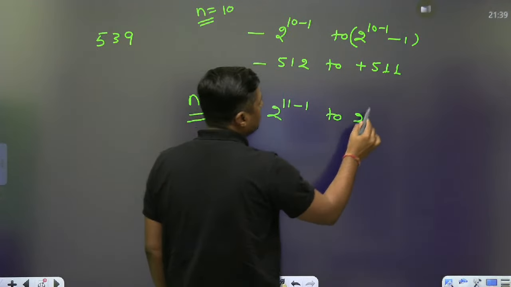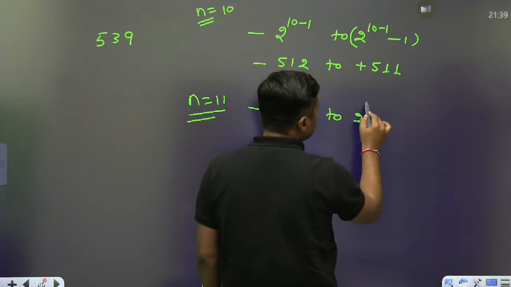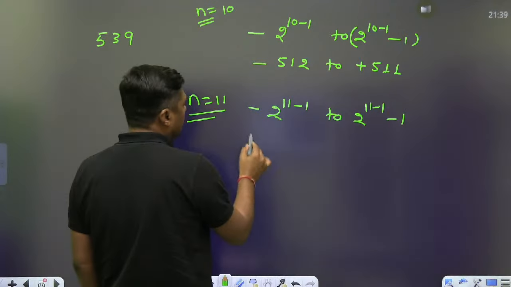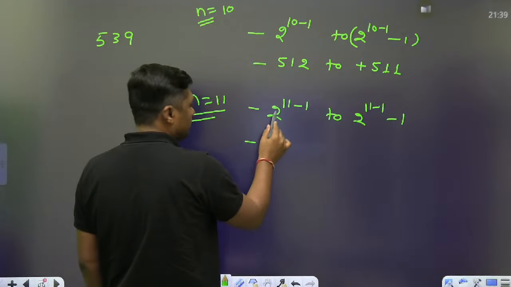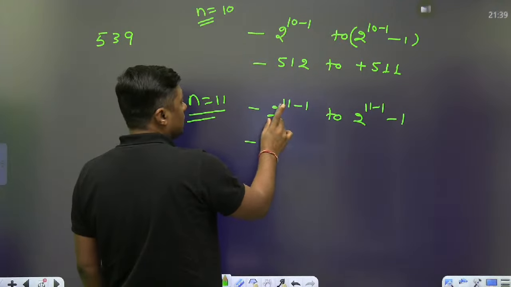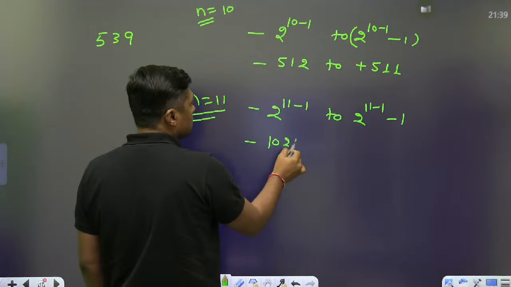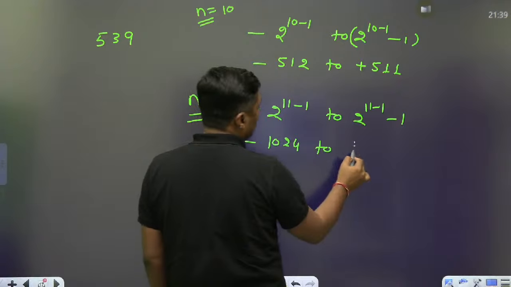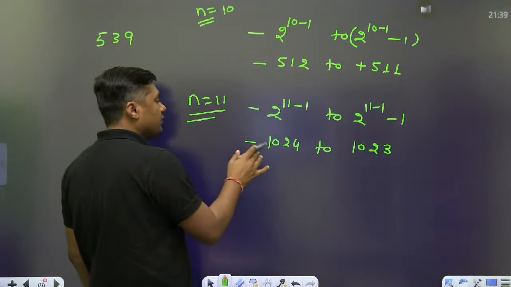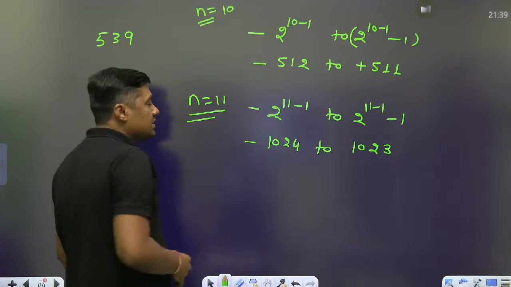2 to the power 11 minus 1 minus 1. Okay, then it will become what? 512. This is the 11 minus 1, it will become 10. 1024 to what? 1023. Now that is the range of the number, and 539 can be represented by this number.